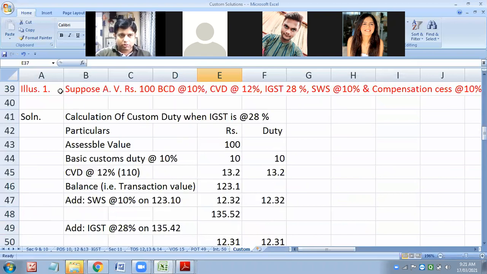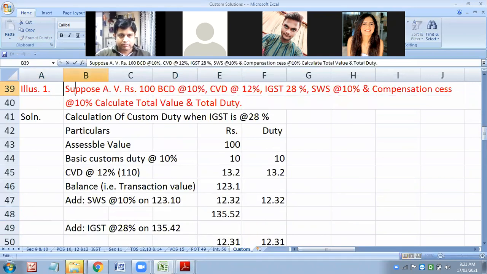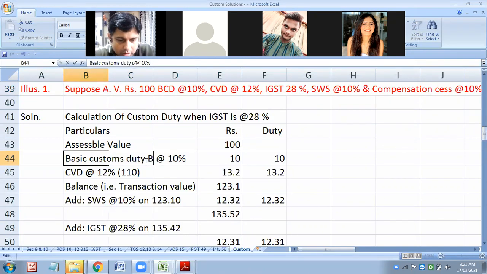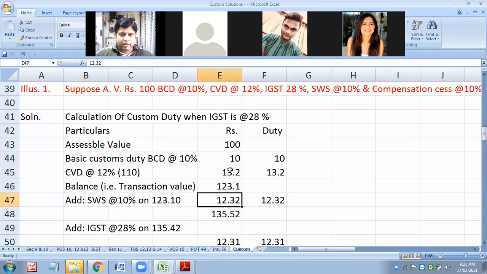Now let us go to today's question. Okay, assessable value was 100. BCD 10%. We got 10. CVD is on these two.